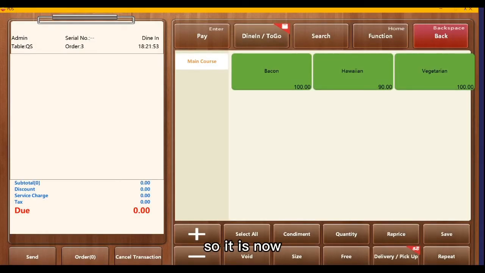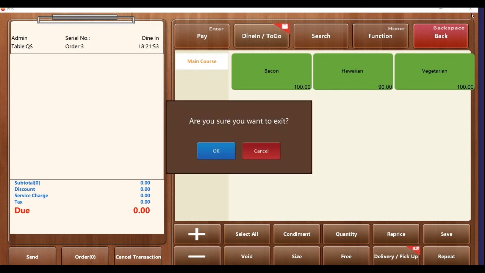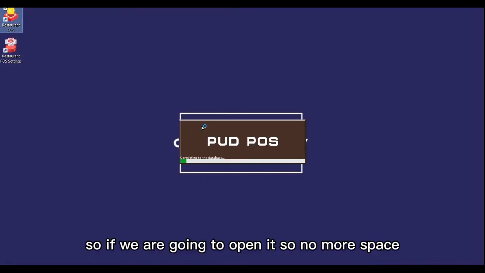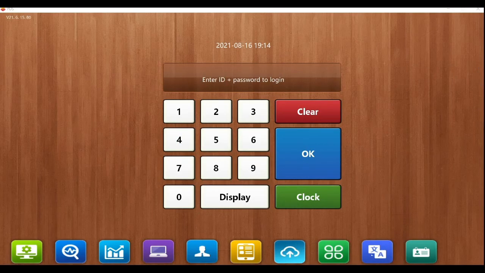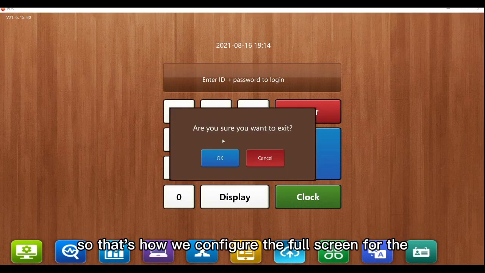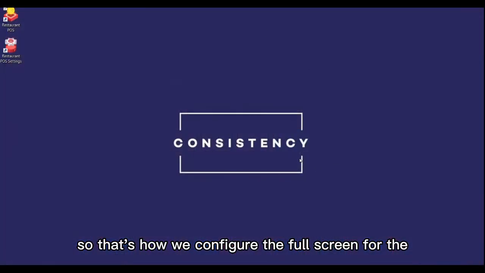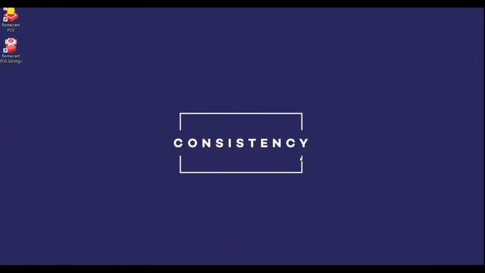So it is now, for example, this one, there is still a space here. If we open it, there is no more space on the side, so it is already full screen. So that's how we configure the full screen for our restaurant POS.